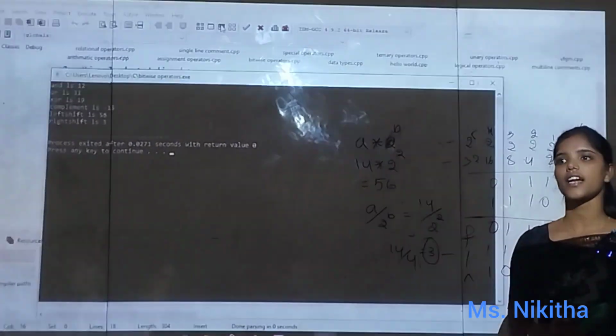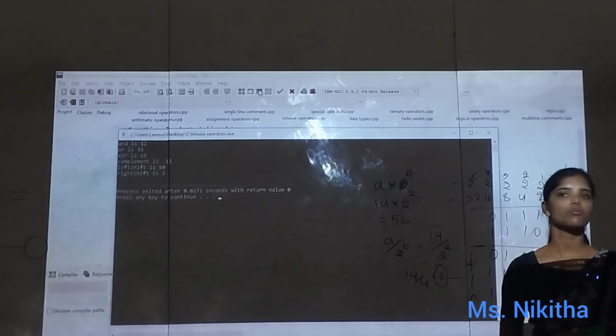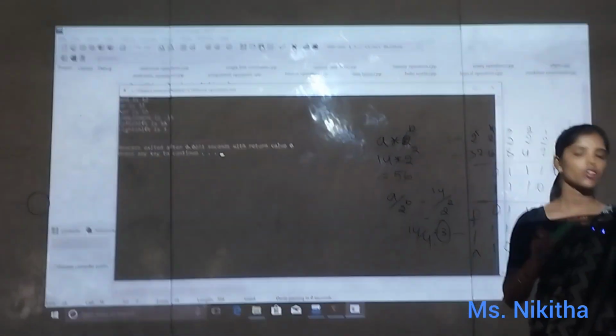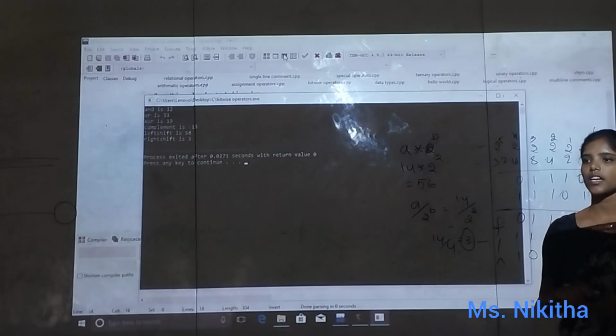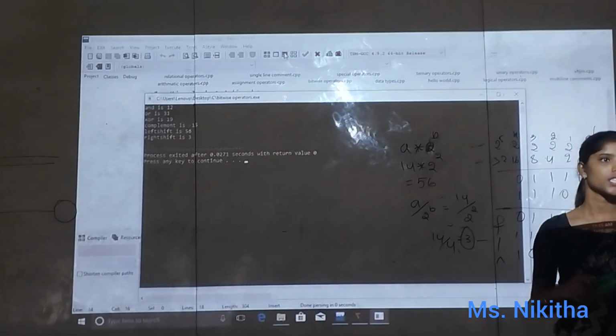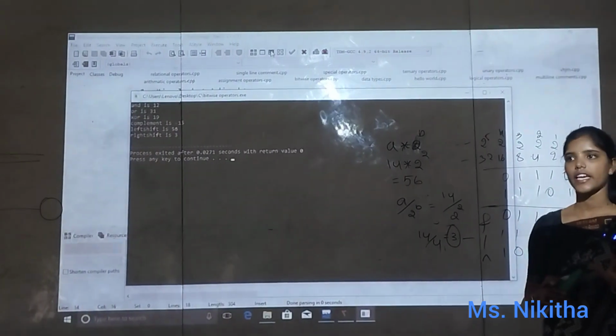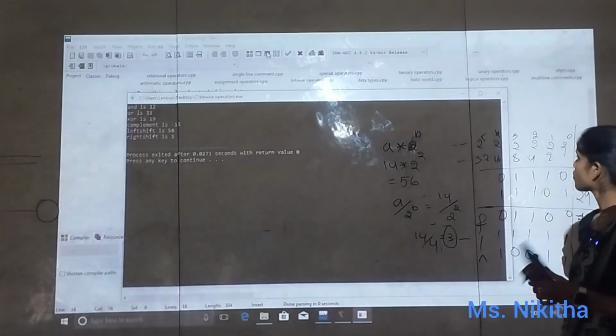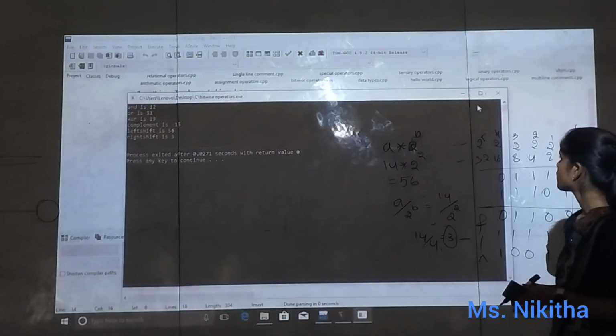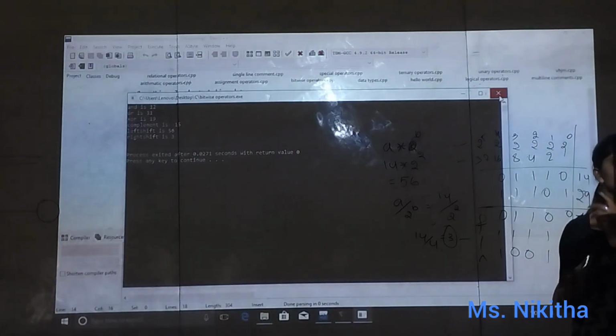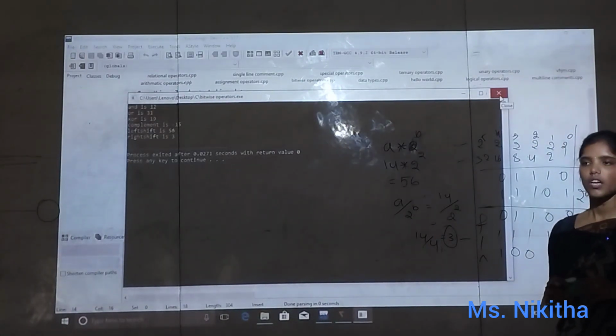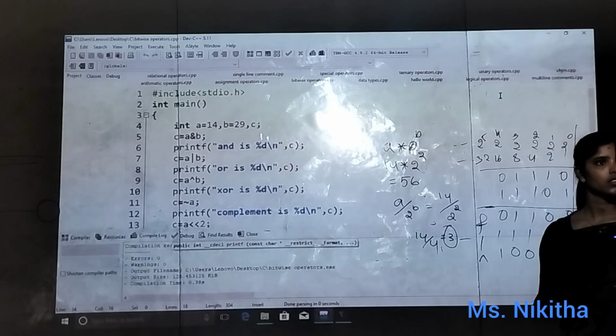How many bits we are mentioning there, that many bits will move. If it is right then we will move to the right side. Is that clear? So the remaining bits, what do they put? Zeros. Clear, right? So can I move on to the next topic? So by this our bitwise operators are completed and our binary operators are completed.